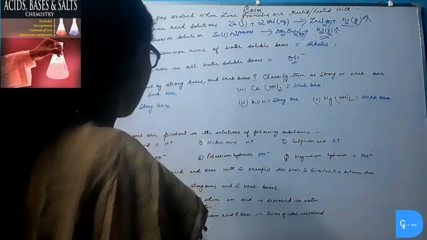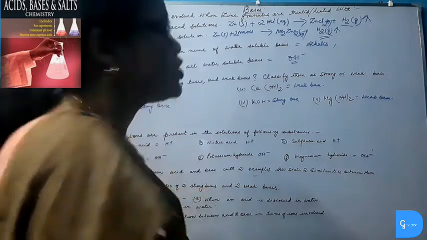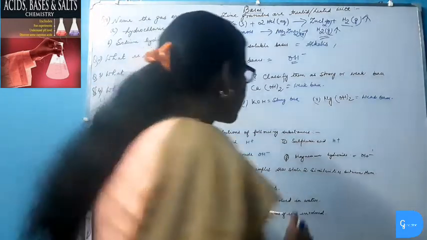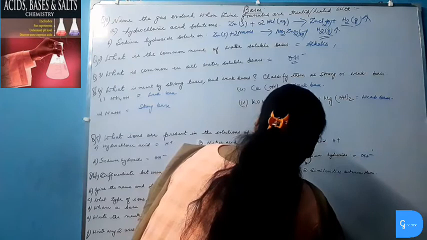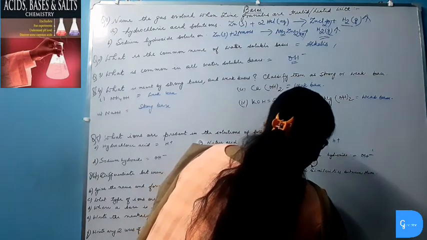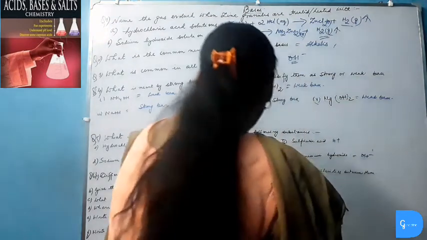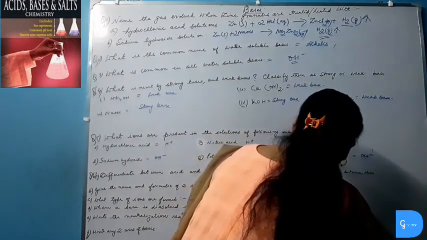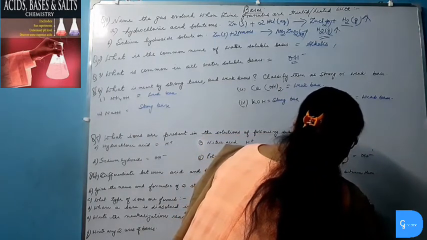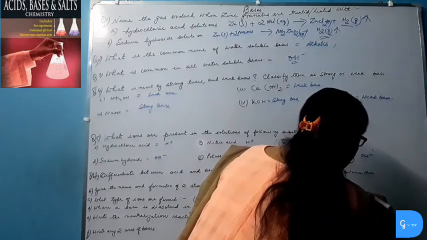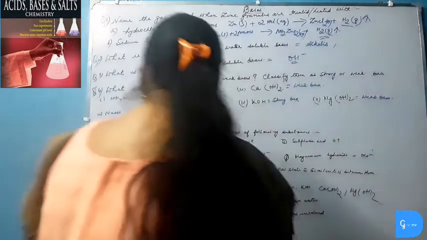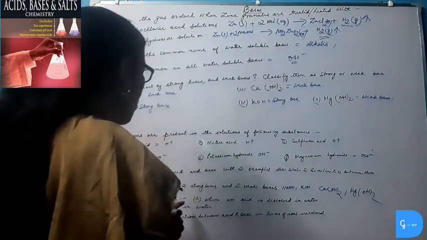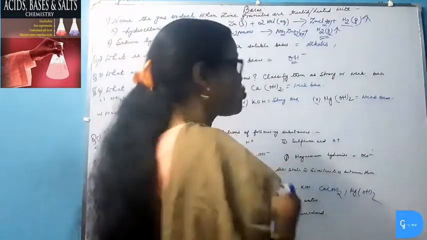Give the name and formula of two strong bases and two weak bases. Two strong bases are sodium hydroxide, NaOH, and potassium hydroxide, KOH, and two weak bases are calcium hydroxide, Ca(OH)2, and magnesium hydroxide, Mg(OH)2.